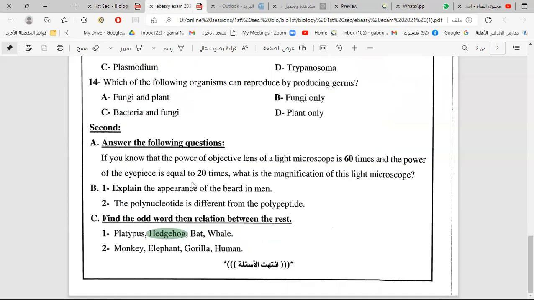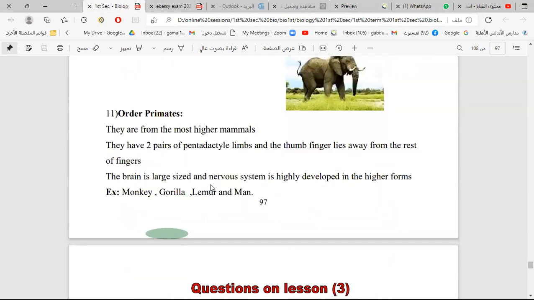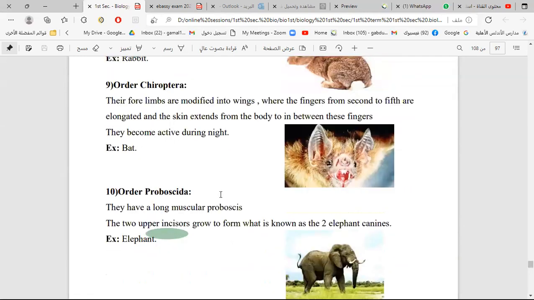Also in the question we have bat, whale, hedgehog, and platypus. All of them are mammals. Which of them is different? What do you think? Platypus is different from primates, order primates: monkey, gorilla, lemur, and man.